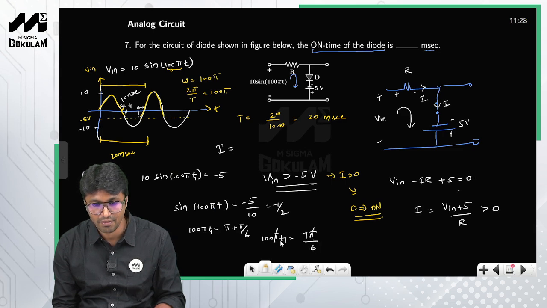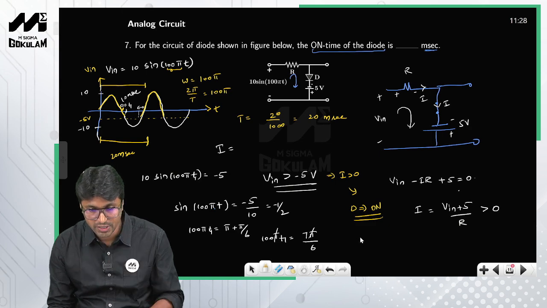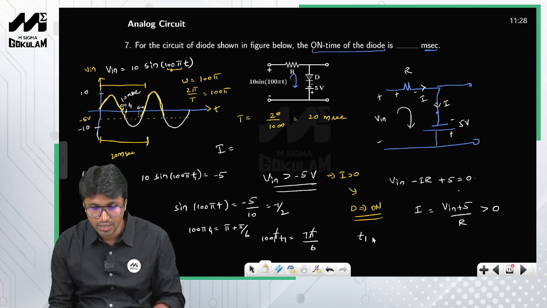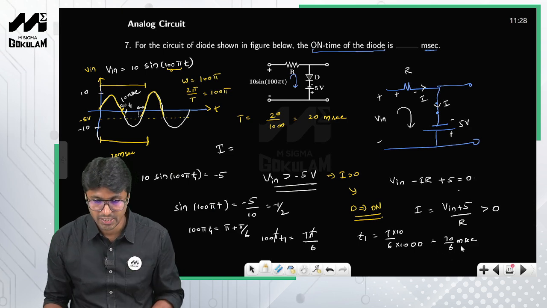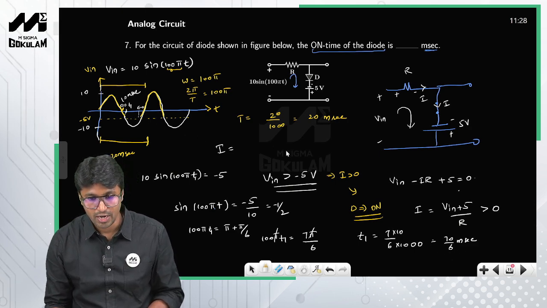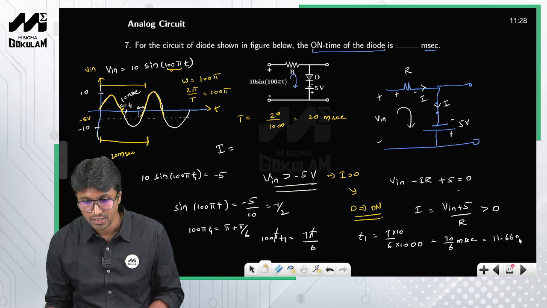Pi and pi will cancel. So t1 is equal to 7 by 6 into 100. Multiplying with 10 in the numerator and denominator, 70 by 6 milliseconds. If you solve this, it comes out as 11.66 milliseconds.